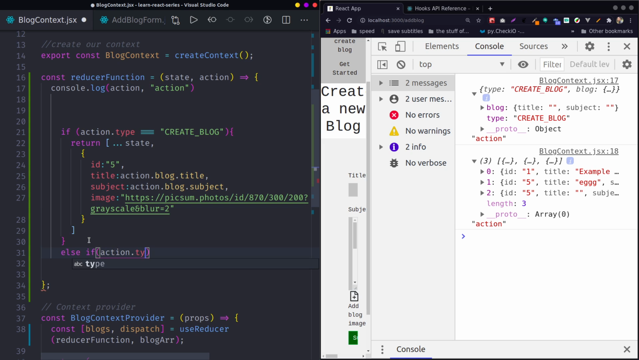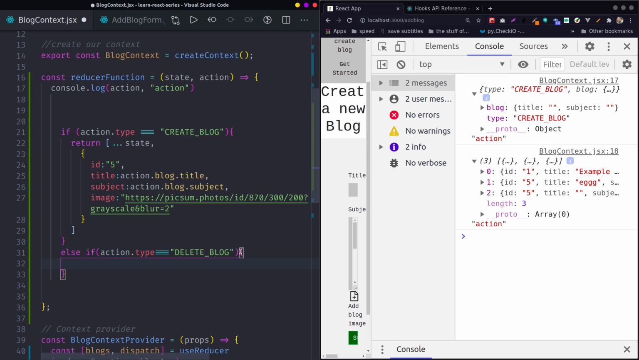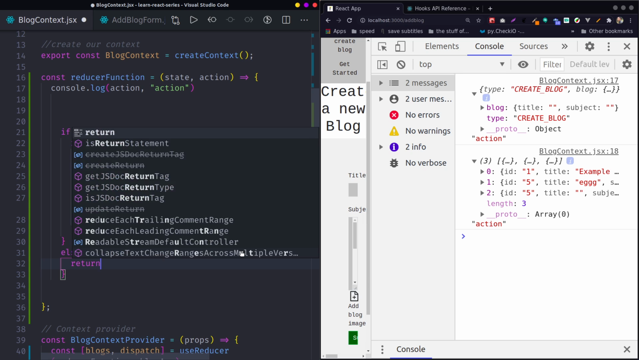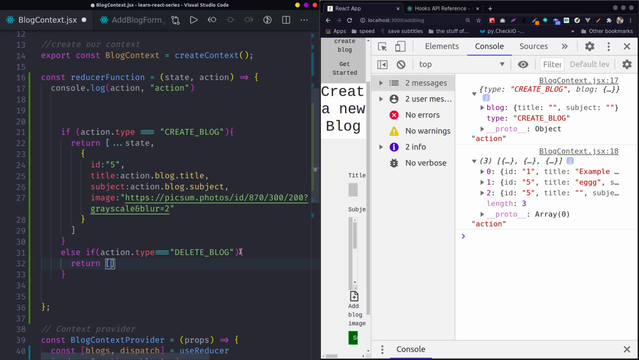You can also say, as if, action.type equals maybe delete underscore block, then do something, for example return an empty state, an empty array. This is a state, so here you return the state. This is state together.